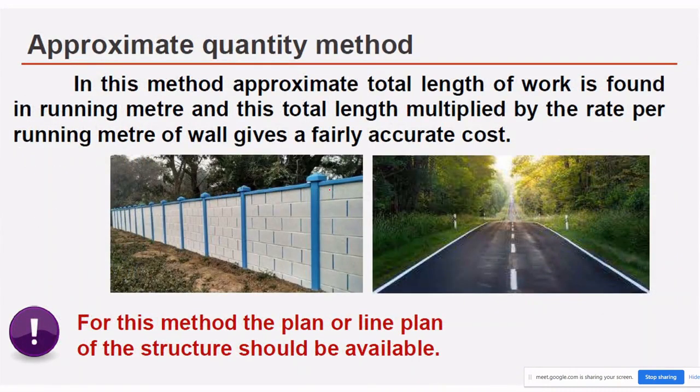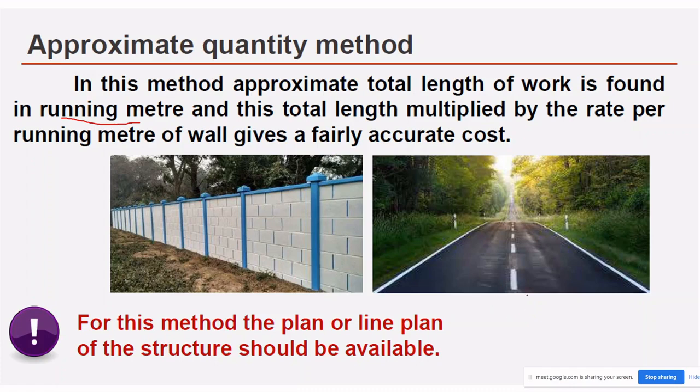In this method, total length of work is found in running meter, and this total length is multiplied by the rate per running meter of the wall, which gives a fairly accurate cost. For this method, the plan or line plan of the structure should be available. The structure may be divided into foundation including plinth.